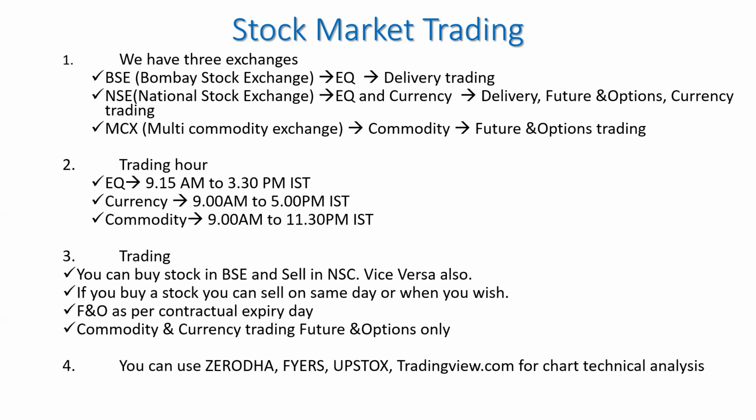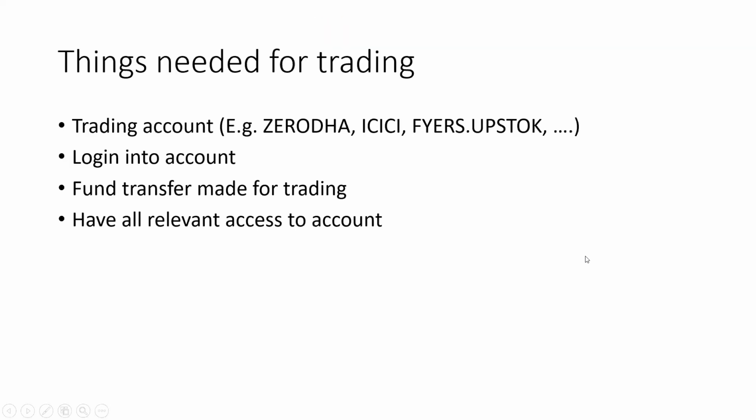For a trading account, you can use Zerodha, Fyers, Upstox. For technical analysis, you can use TradingView also, where you can adjust the screen and plan your trade accordingly. To start, you need to have a trading account with Zerodha, ICICI Direct, Fyers or Upstox, one of them.